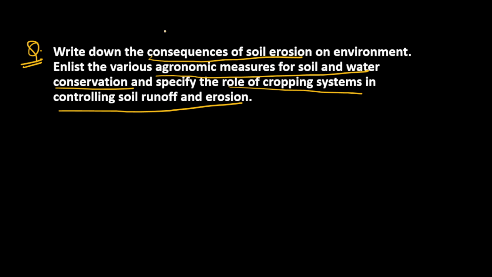So this question was asked in IFOS examinations, that is Indian Forest Service examinations conducted by UPSC in 2022. This question has come in the IFOS examination, in our agriculture optional paper. So it becomes very important for us to see how to approach this type of question.